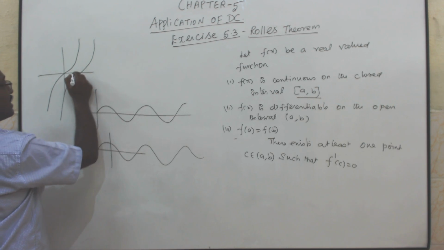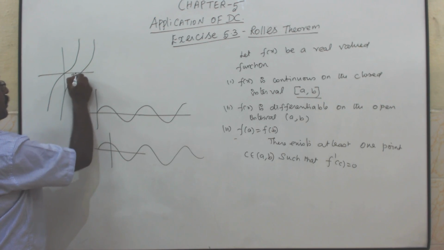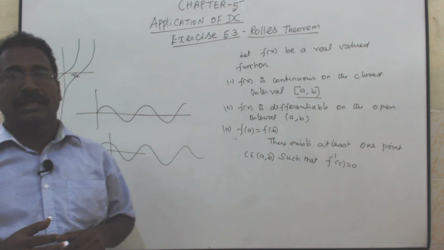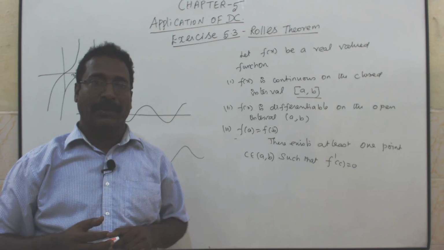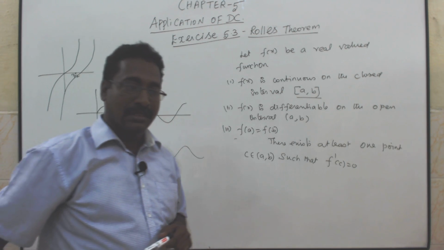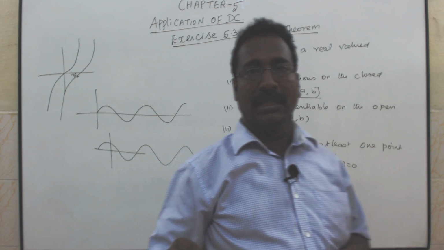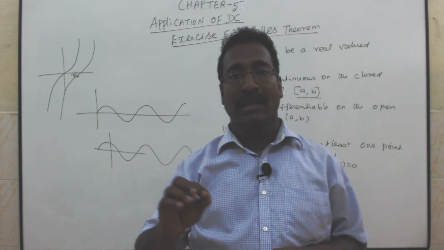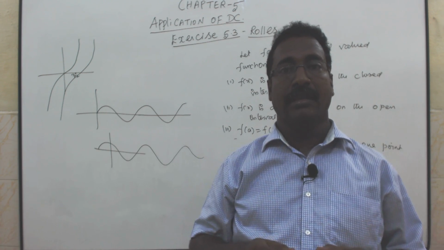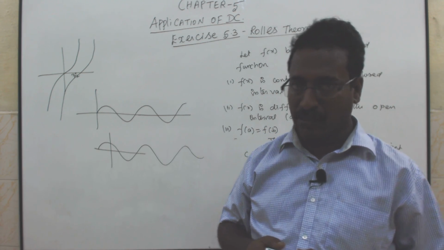So here it is discontinuous at x is equal to pi by 2 because tan pi by 2 is infinity. So at x is equal to pi by 2, the curve does not exist. Therefore, it is continuous only in the open interval minus pi by 2 to plus pi by 2. If it is a closed interval, it is not continuous at x is equal to pi by 2.